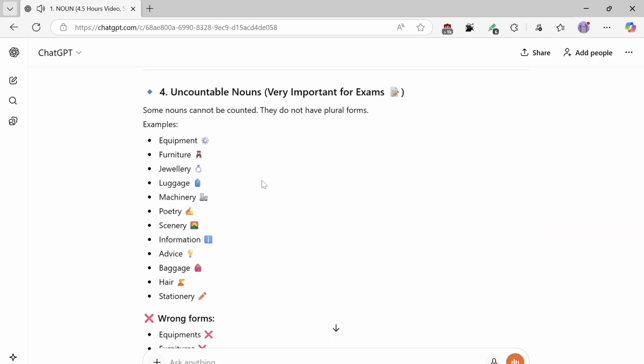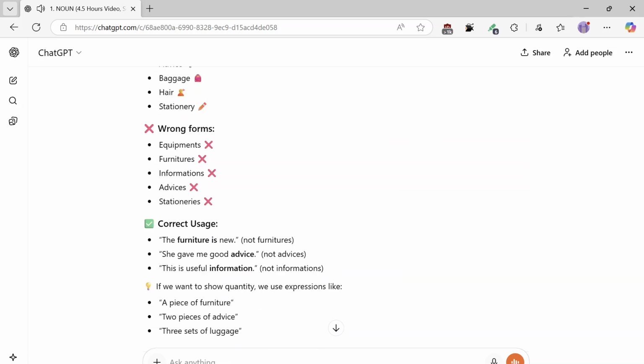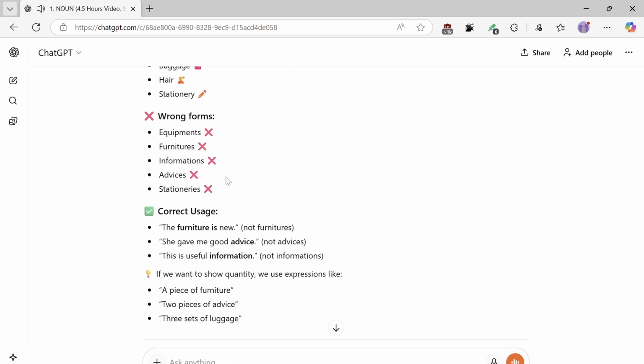4. Uncountable nouns, very important for exams. Some nouns cannot be counted. They do not have plural forms. Examples: equipment, furniture, jewelry, luggage, machinery, poetry, scenery, information, advice, baggage, hair, stationery. Wrong forms: equipments, furnitures, informations, advices, stationaries.